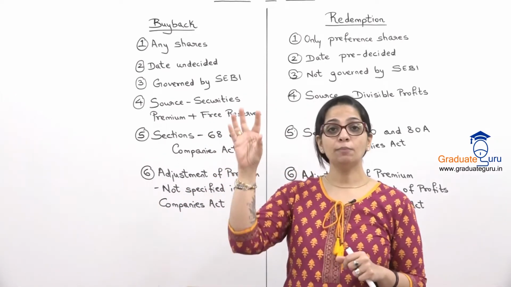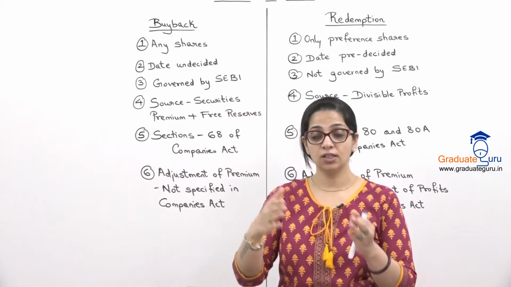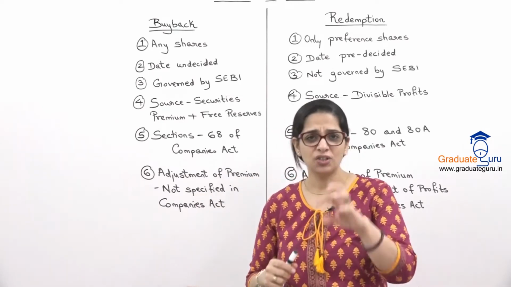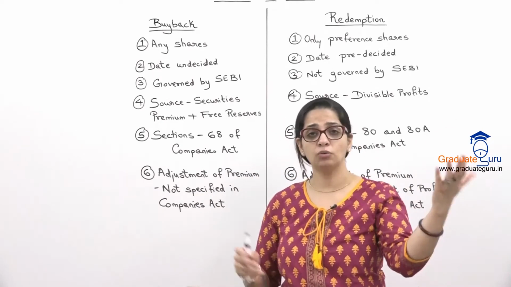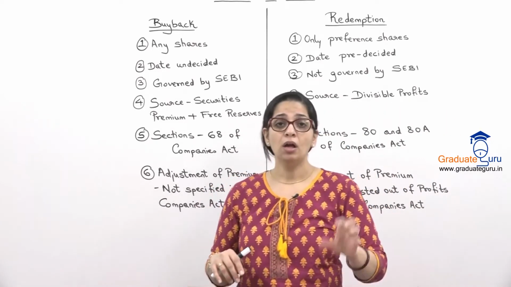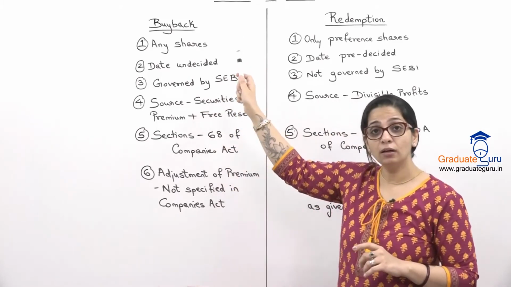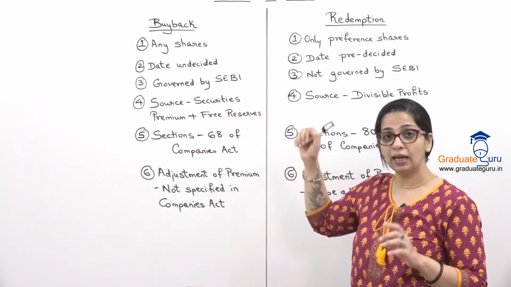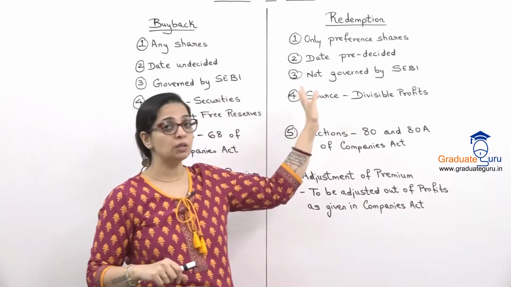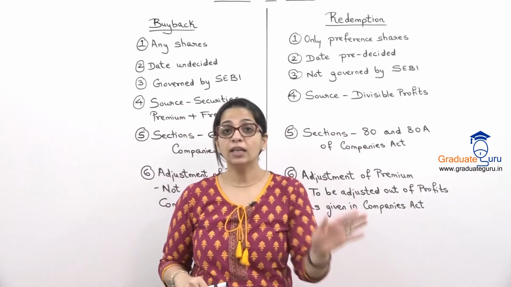So they have made some rules that issue करे shares, तब क्या follow करना है, what formalities have to be done. There are certain percentage you have to transfer to some accounts and all. So there are various rules. It's a big fat list of rules which is given by SEBI. So buyback के सारे rules SEBI के अंदर listed है, but redemption of preference shares is not governed by SEBI. इसके rules हमें SEBI में नहीं मिलेंगे.